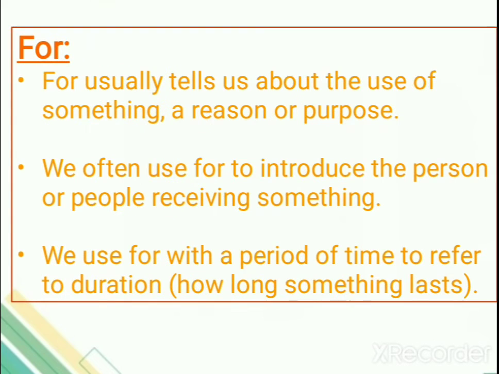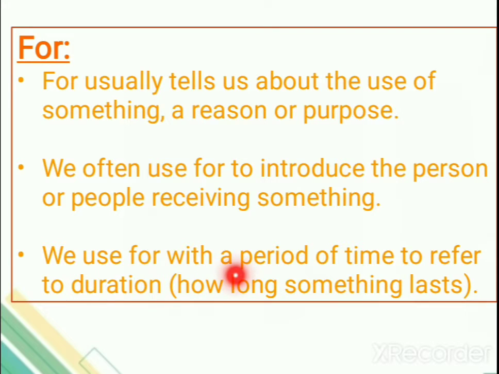For. Now, for usually tells us about the use of something, a reason or purpose. Why that thing might be used. What is the purpose of that thing or that noun which you are talking about in a sentence? So we use which preposition? We use for. Okay? We often use for to introduce the person or people receiving something. Now, if that action is done for something or some noun, to denote that also we use for. Is it understood? Or to introduce a person.